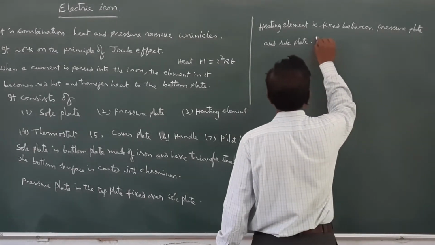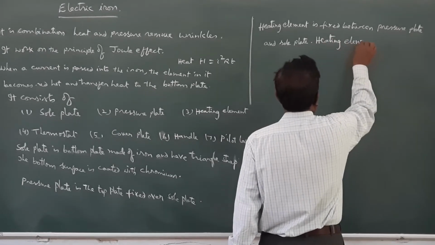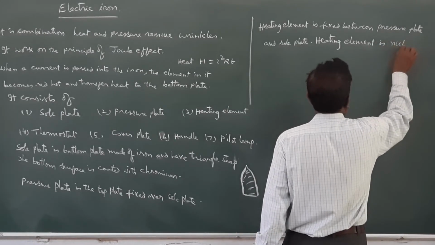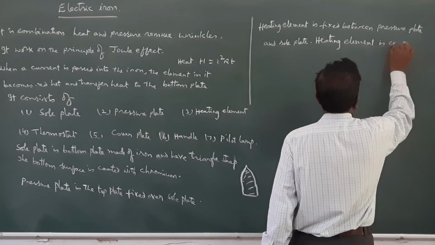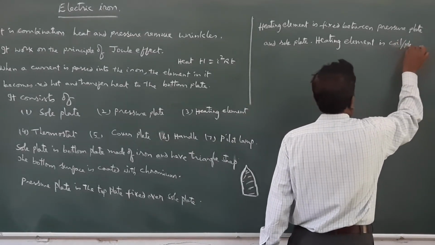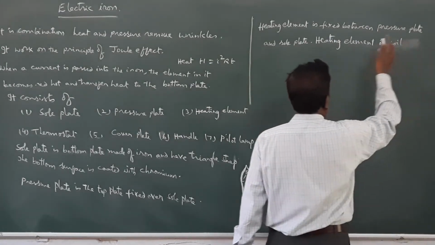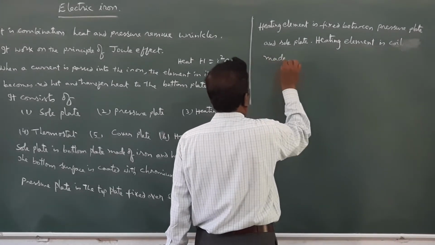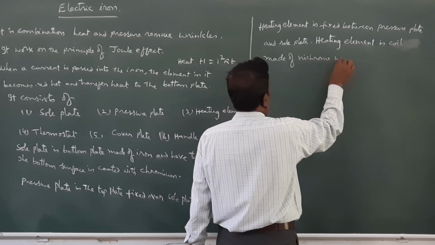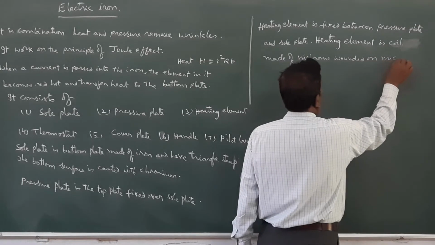The heating element is a nichrome coil or plate. A heating coil made of nichrome is wound on a mica sheet.